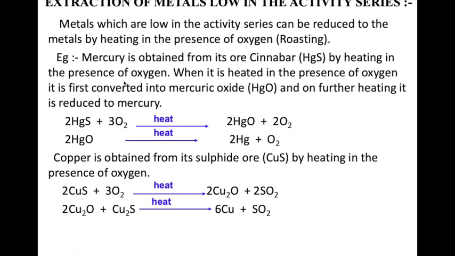So this is cinnabar. What is cinnabar? Mercury sulfide. And the low reactivity series metals don't have much tendency to bind with oxygen. Just heat it, the oxygen will be removed. This process is called reduction. What is reduction? Removal of oxygen.